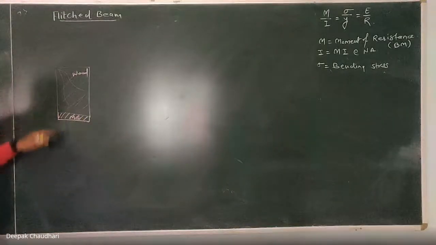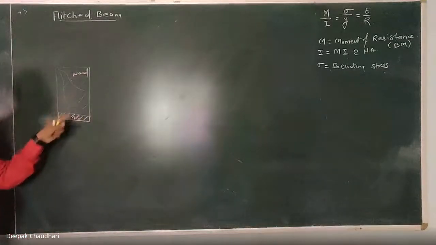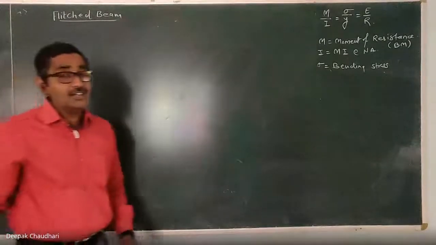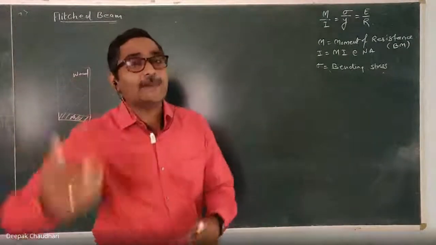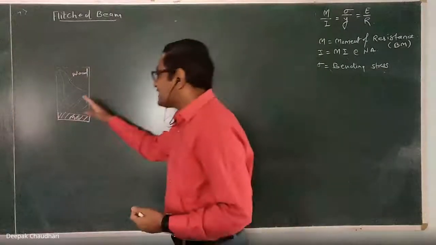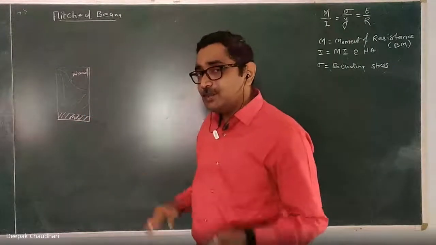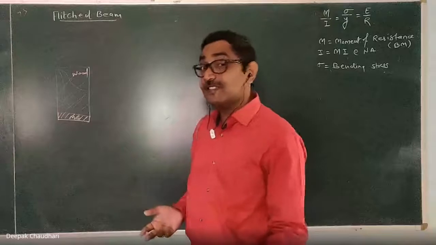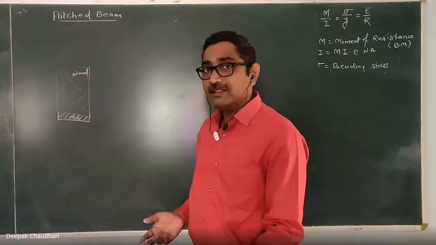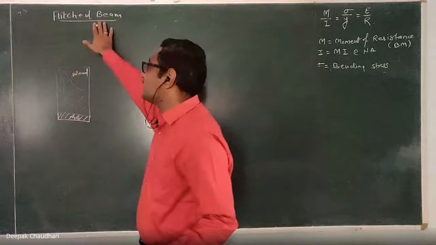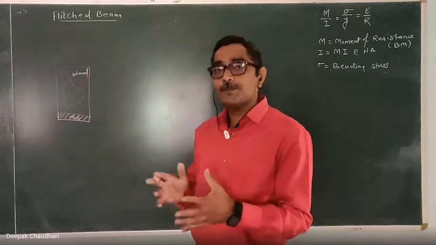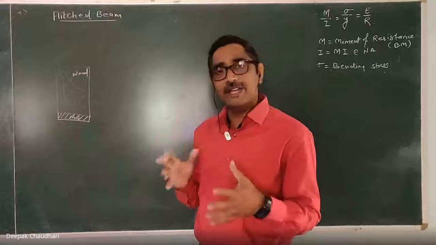So when these two different materials are rigidly connected, this is the cross section. When they are rigidly connected together, the load carrying capacity under bending increases. Such a beam, in which two or three different materials are rigidly connected and which is subjected to bending, this composite beam is known as the flitch beam. Clear? So remember one thing, the flitch beam is nothing but a composite beam which is under bending.